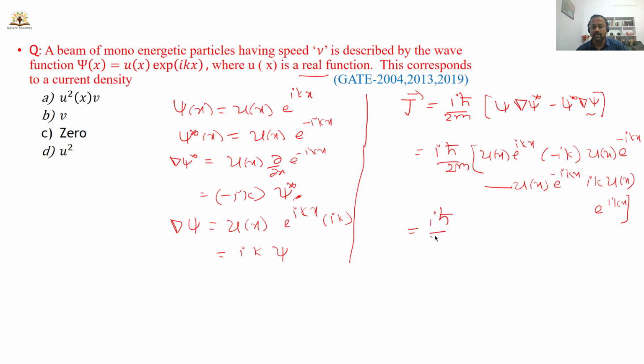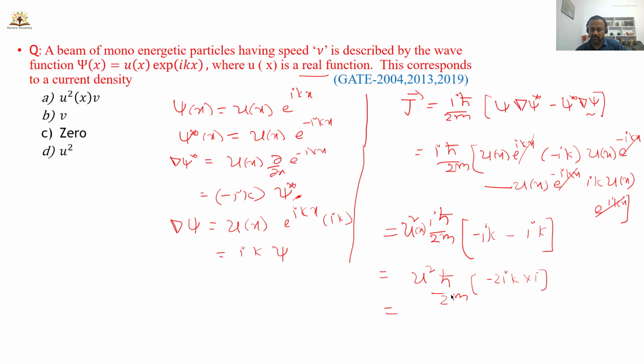ih bar is there, ih bar by 2m. So u of x appears two times, you can take it common, you can take it outside. That means I'll write u square of x here, ih bar, and this one and this one get cancelled. So minus ik is here, minus ik into minus ik. So this is u square h bar by 2m minus 2ik into i. So I am taking this i inside.